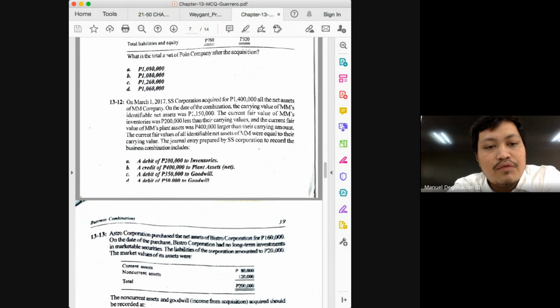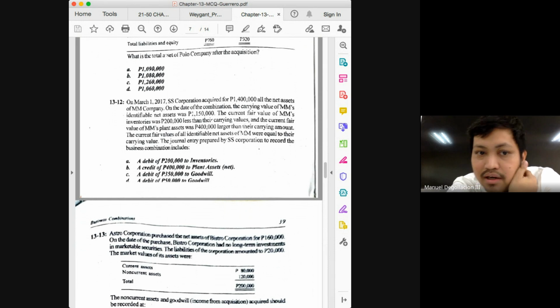Letter A, a debit of 200,000 to inventories is wrong because when you prepare the entry and when the assets are transferred, then it should be recorded at their fair value. But definitely letter A is wrong because what happened to the fair value, class? The fair value is lower. So if that's the case, you are supposed to decrease your inventories. And how do you decrease your inventories? Debit or credit?